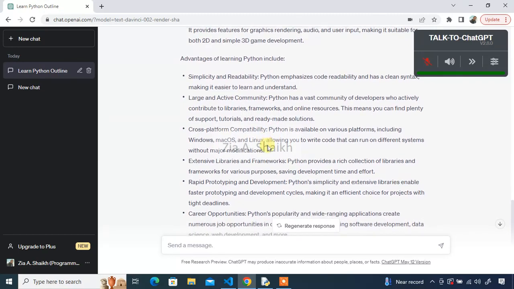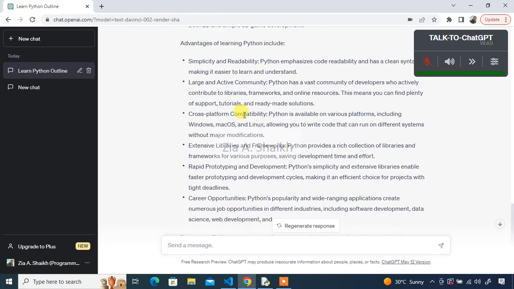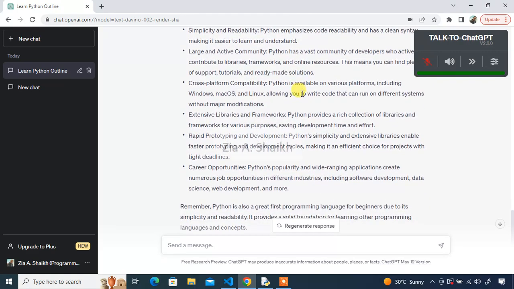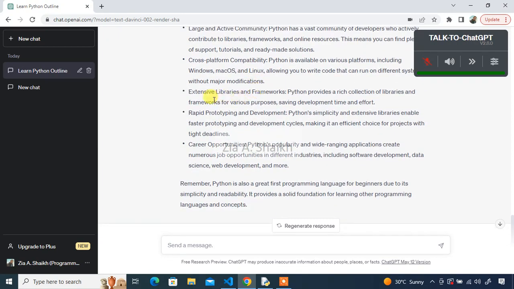And why should one learn Python? The reason is it is a simple and readable language. It closely resembles daily life English, and a very large community is working on it, so if you get any problem, people are there to help you. It is cross-platform. If you write a program, you can run it on Windows, Mac, Linux, or any other system, because you don't have to write a separate program for each platform.